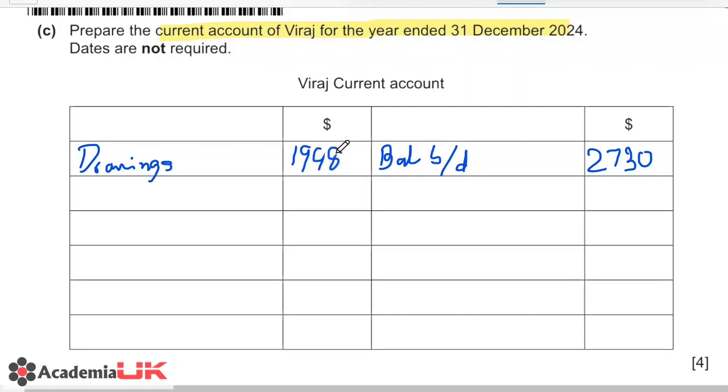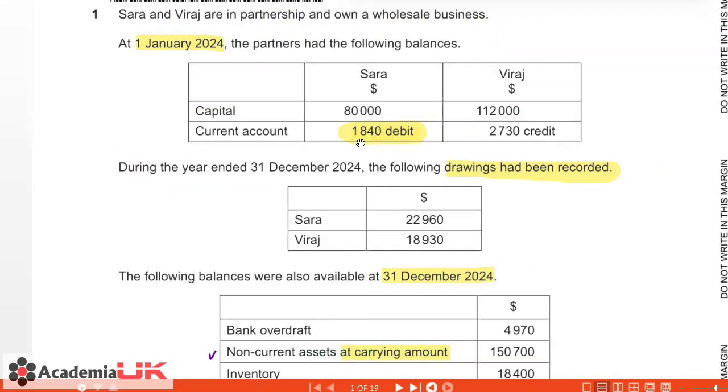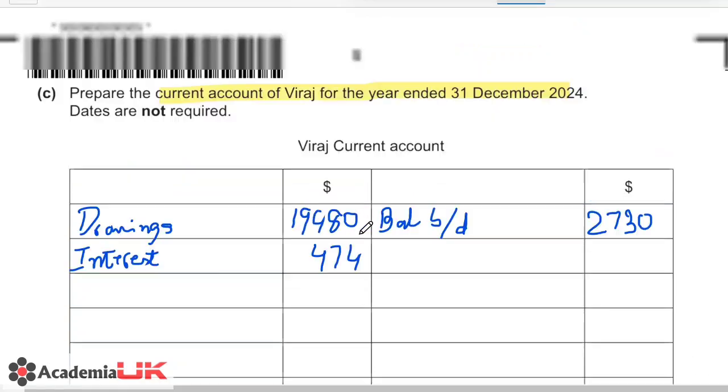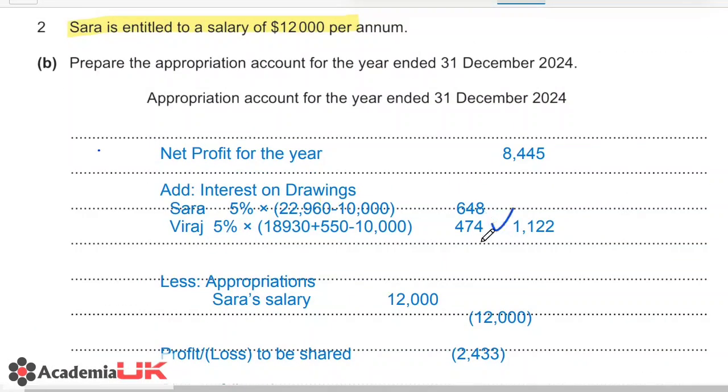19480, right? So how do I get this 19480? This was simply the addition of the amount. So this was the drawing amount 18930, and we were adding 550, which was further mentioned in the additional information. So this is 19480, and then we also calculated the interest on these drawings. So the interest on drawings will be 474. This is what we calculated in the previous part. So this interest on drawings is the one that is going over there, 474.